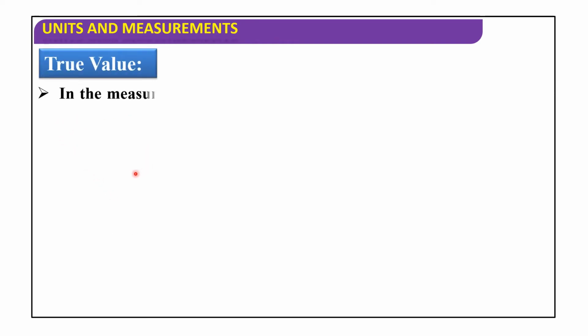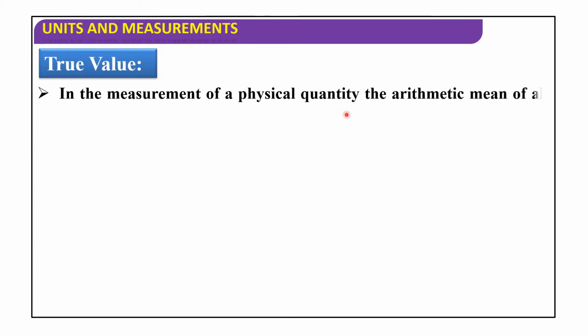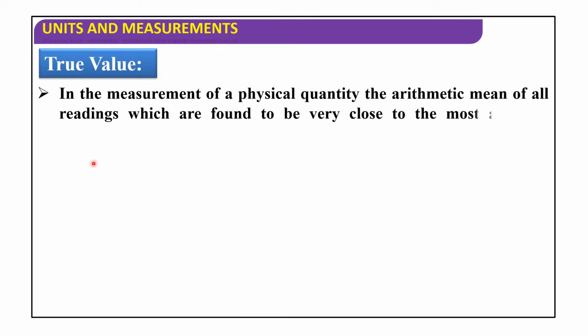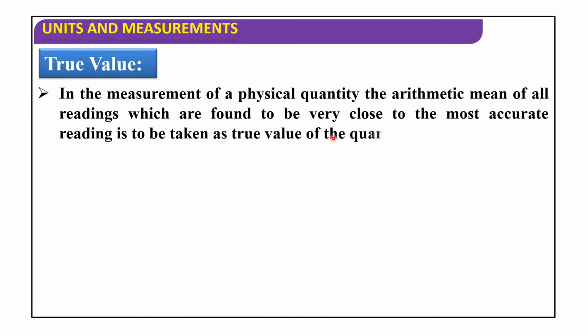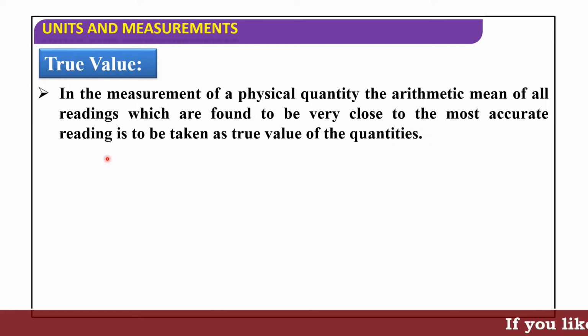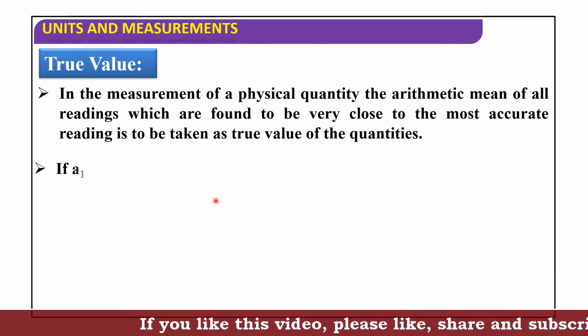True value. Let us discuss. In the measurement of a physical quantity, the arithmetic mean of all readings which are found to be very close to the most accurate readings is to be taken as the true value of the quantity.